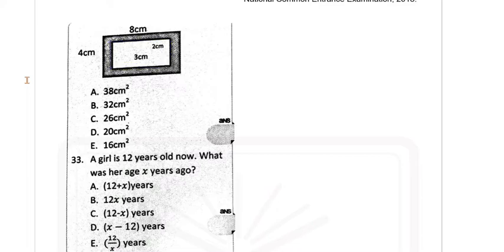So what I'm going to do is subtract the small rectangle from the big rectangle. The bigger rectangle is 4 times 8, because length times breadth is the area. So I did the length times breadth there to find the area of the bigger rectangle. Subtract the smaller rectangle from that.